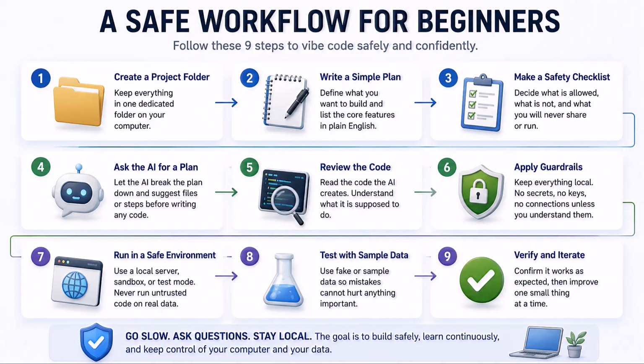Step 6. Ask the AI to explain the code, not in grand theory. Ask, explain what each part does in plain English. Step 7. Inspect for risky behavior. Look for file operations, network requests, install commands, account logins, secrets, destructive commands, and deployment steps. You may not understand every line yet.